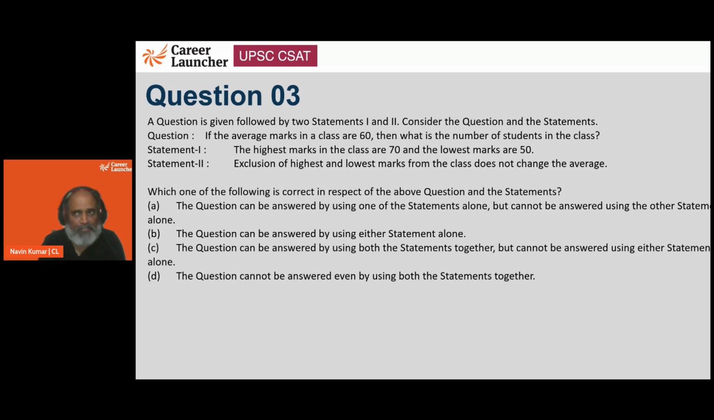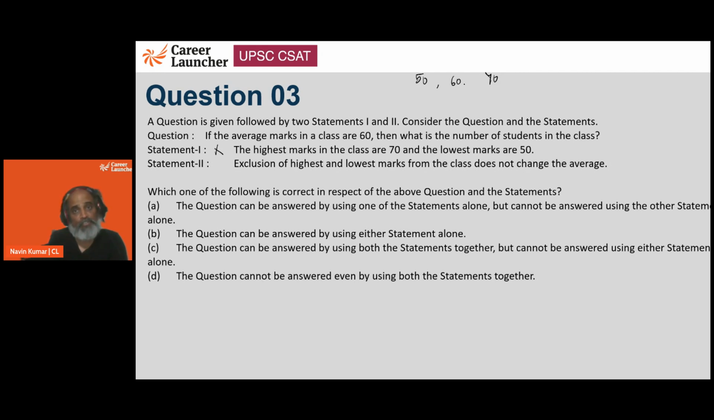We need the average of boys or girls, or maybe some other relationship, right? The first statement says the highest marks in the class are 70 and the lowest marks are 50. So how many students are we going to have? We won't know, right? Because the highest is 70, the lowest is 50. Let's say there are only 2 kids. So the average will be 60, that is 50 plus 70 by 2.